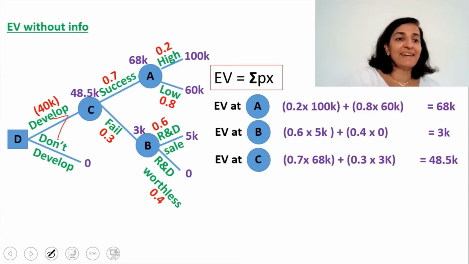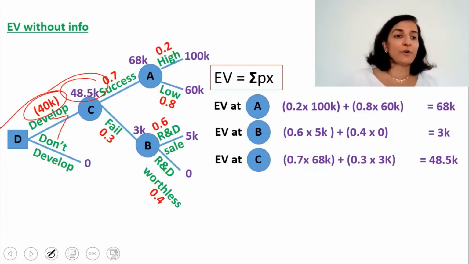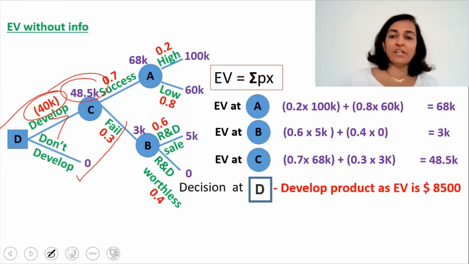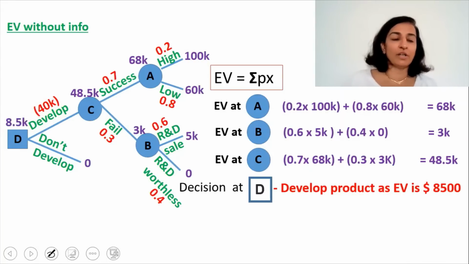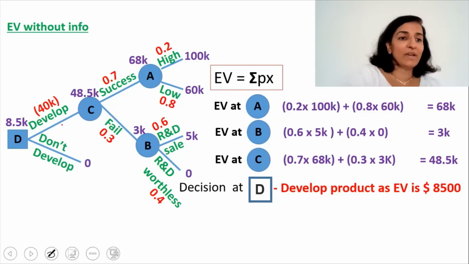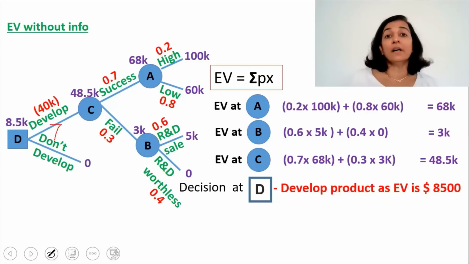So since we get a net EV of $8,500, that is $48,500 minus $40,000 against 0, we will definitely develop the product. So the decision at point D is develop the product as expected value is $8,500. So we write $8,500 on top of decision point D, indicating that we have decided to develop the product.